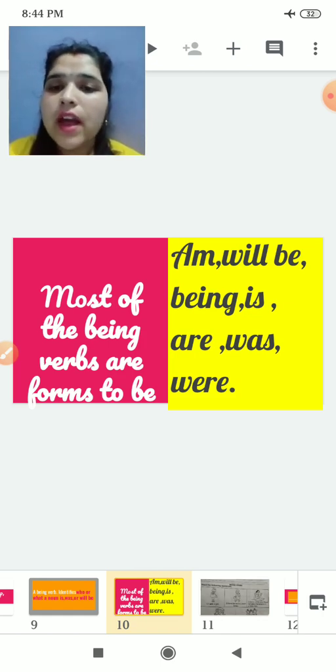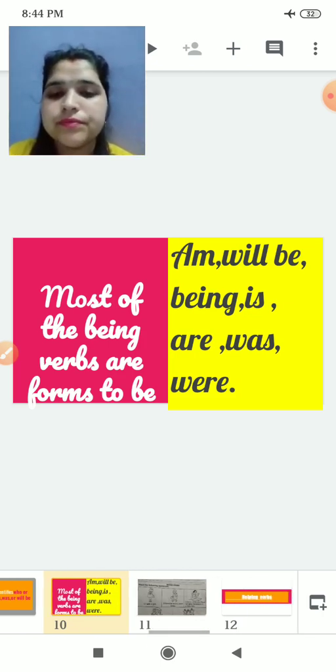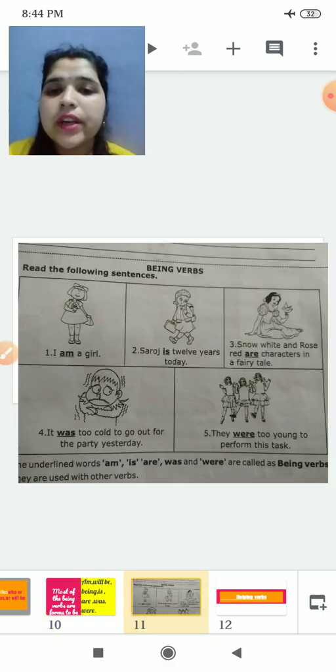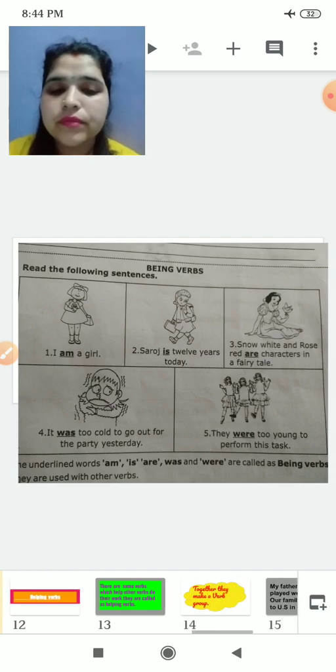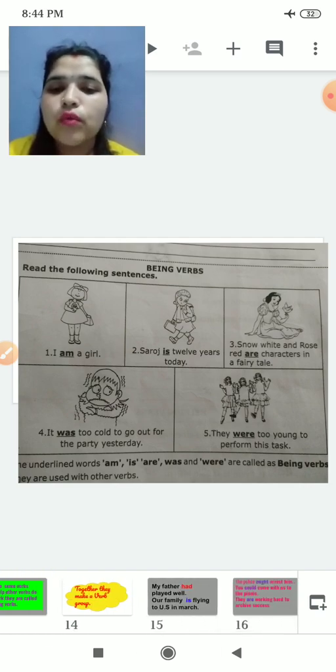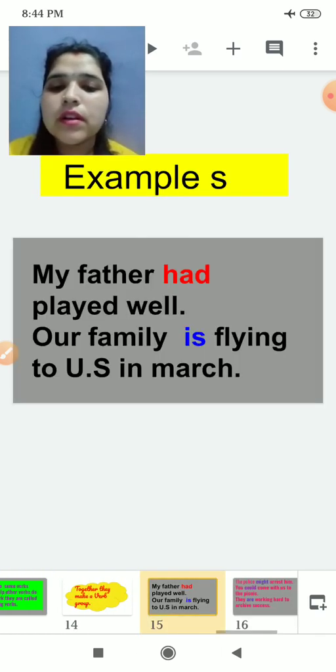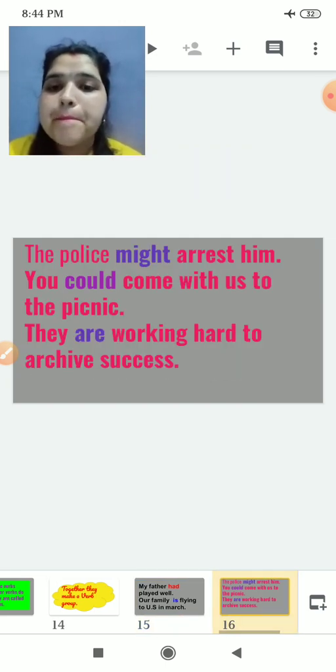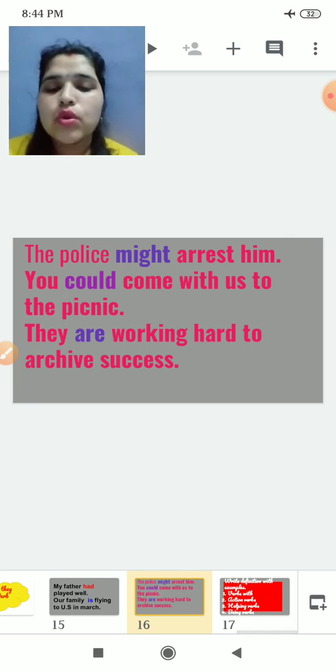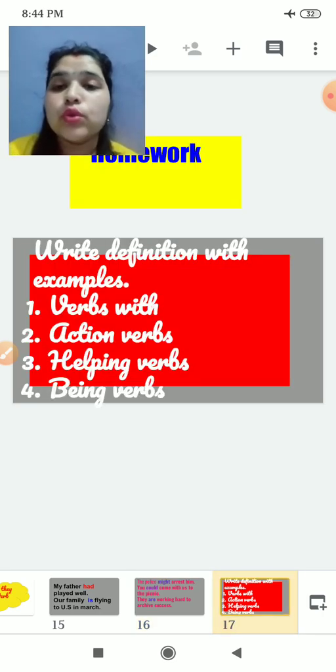Helping verbs are had, is, might, could, are. You can read the sentences and see from them. You have to learn these definitions.